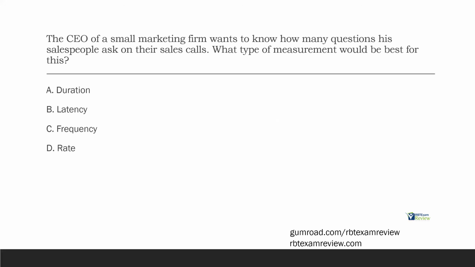Okay. So we're going to have our frequency, which is the number of questions. And then we add our time component, which is in this case calls, right? If we have an average of 5 questions per call, that's more valuable than just knowing, well, John asks 5 questions, Tim asks 5 questions. We can get a better idea of the rate of questions per call rather than just the count. Okay. So be very careful with frequency and rate, right? If rate is available, it's typically going to be better than frequency.